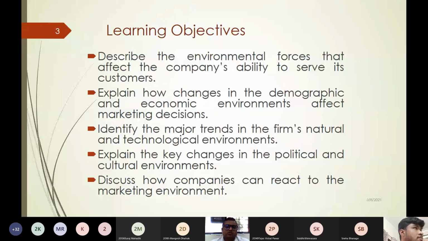The third thing which we are going to study from this particular chapter is identification of the major trends in the firm's natural and technological environment. So what are the natural environmental forces or factors as well as the technical environmental forces we are going to study in unit 2. Then explain the key changes in the political and cultural environment, how the political and cultural environment affect the company's business. This is also we are going to study in unit 2. Then discuss how companies can react to the marketing environment. So these are the things which we are going to cover in unit 2, and one by one let us discuss the learning objectives through the content of this particular unit.